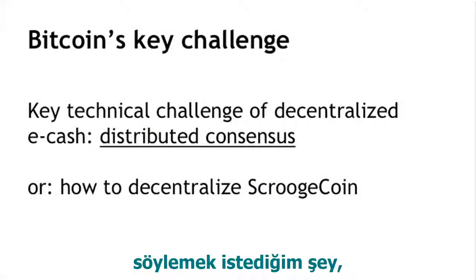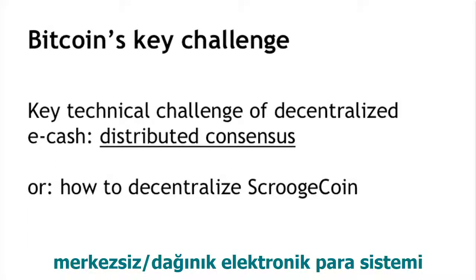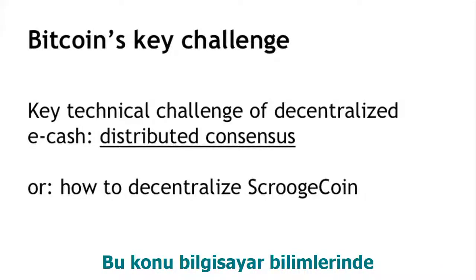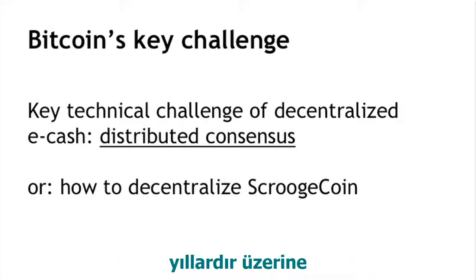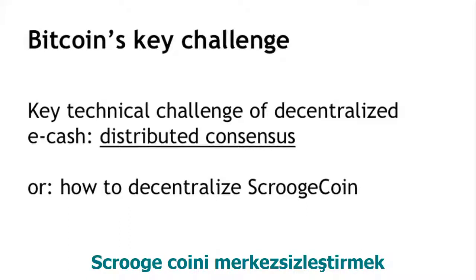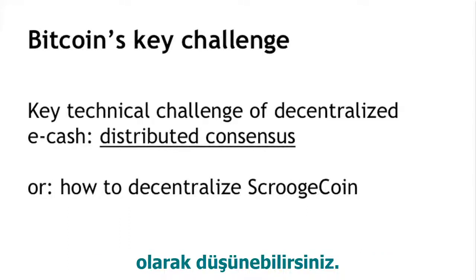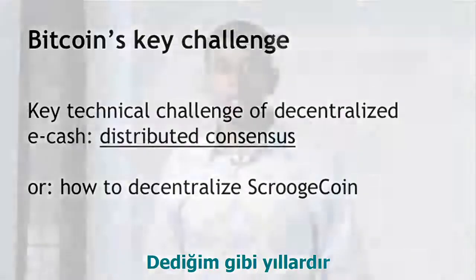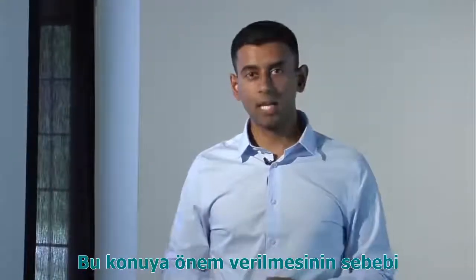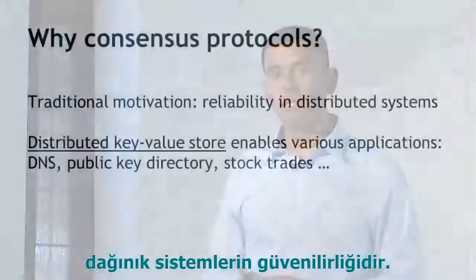At a technical level, the key challenge that you have to solve to build a distributed eCash system is called distributed consensus. And this is a class of protocols that's been studied for decades in the computer science literature. But intuitively, you can think of it as our goal being to decentralize Scrooge-coin, which is the hypothetical currency that we saw in the first lecture. So as I said, there's decades of research in computer science on these consensus protocols, and the traditional motivating application for this is reliability in distributed systems.